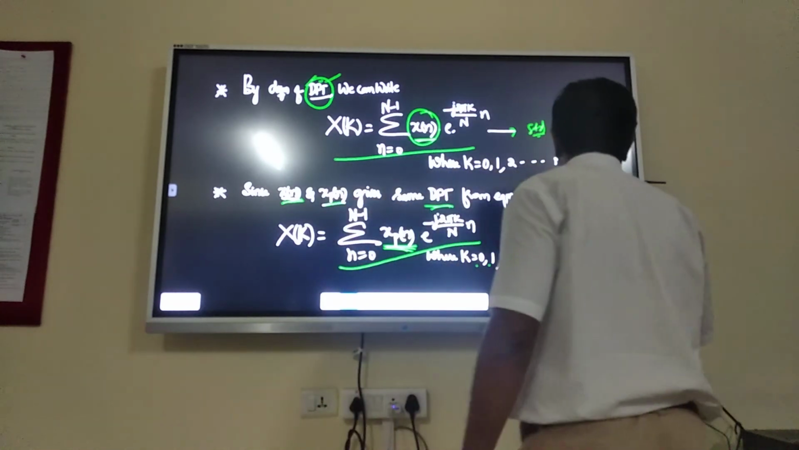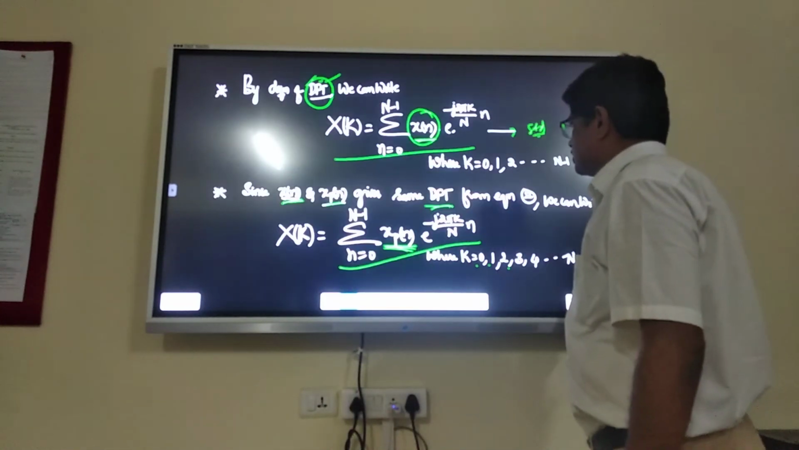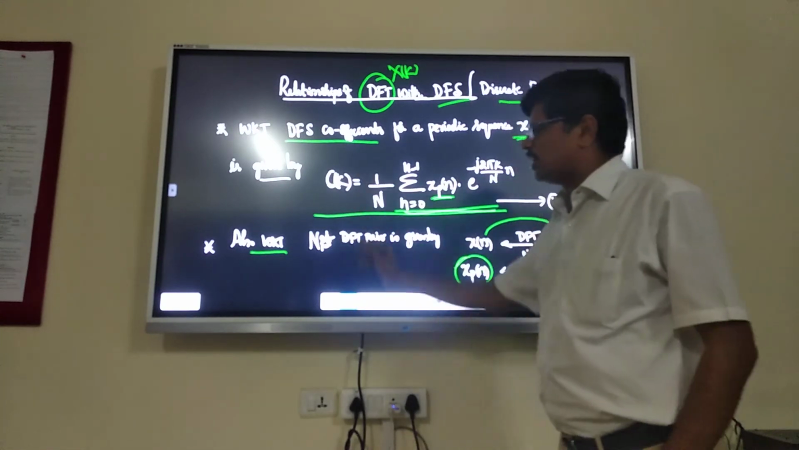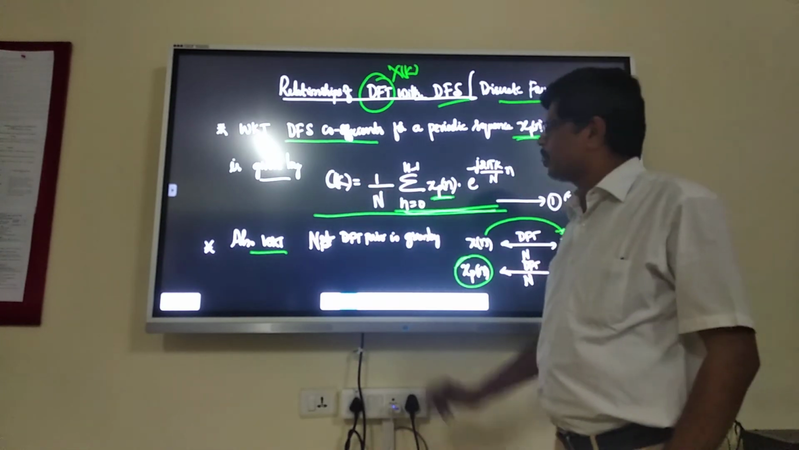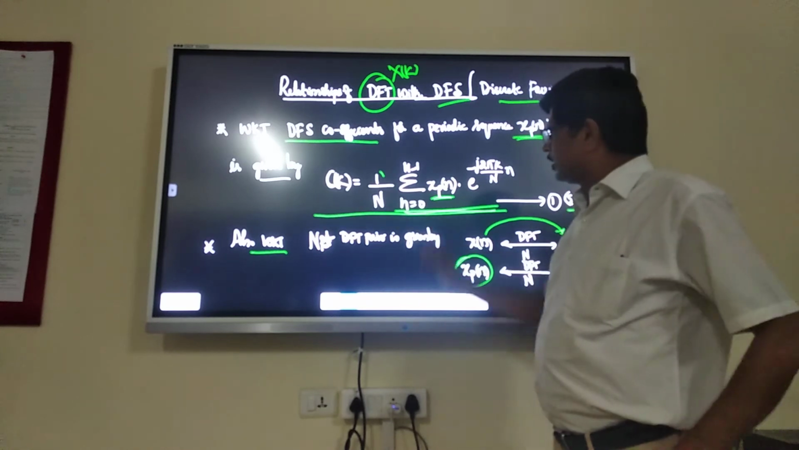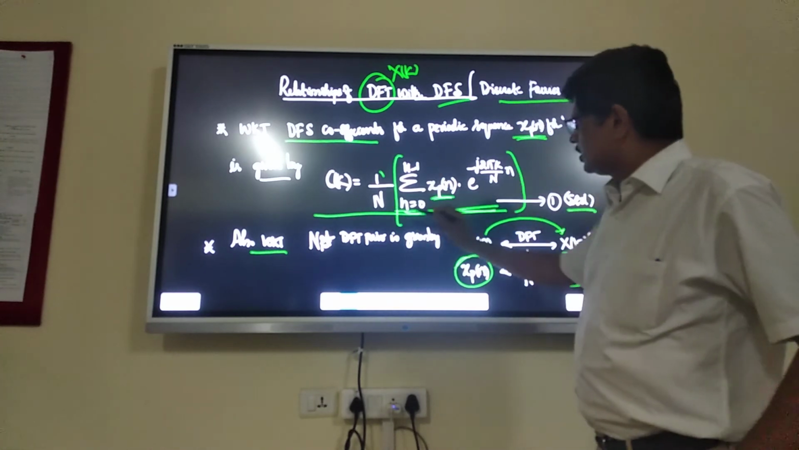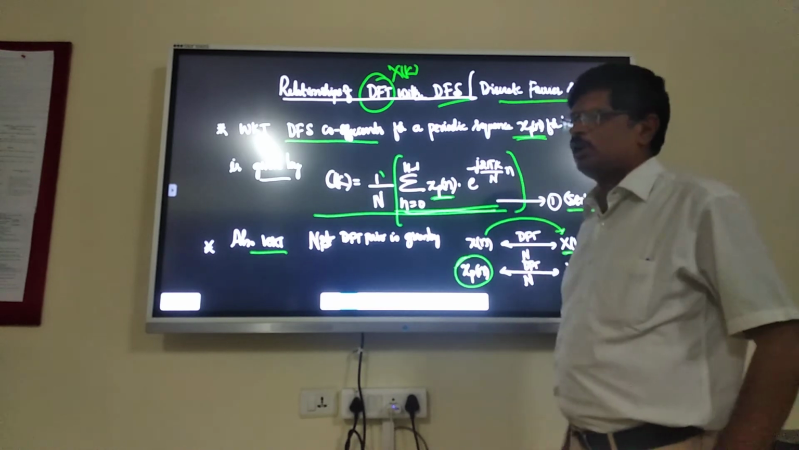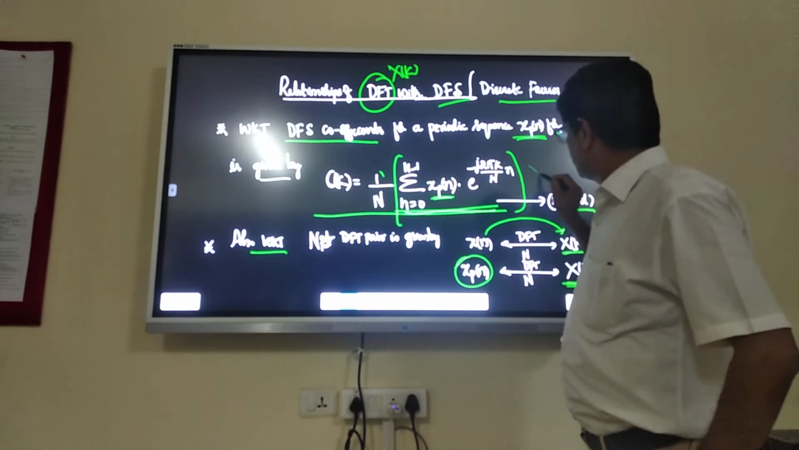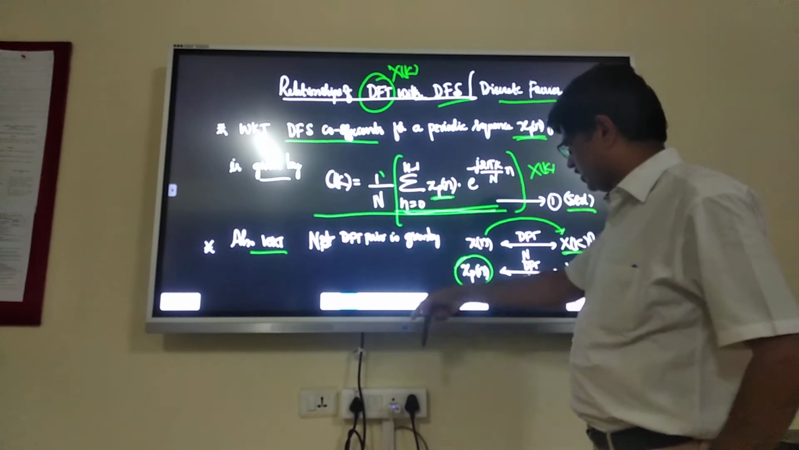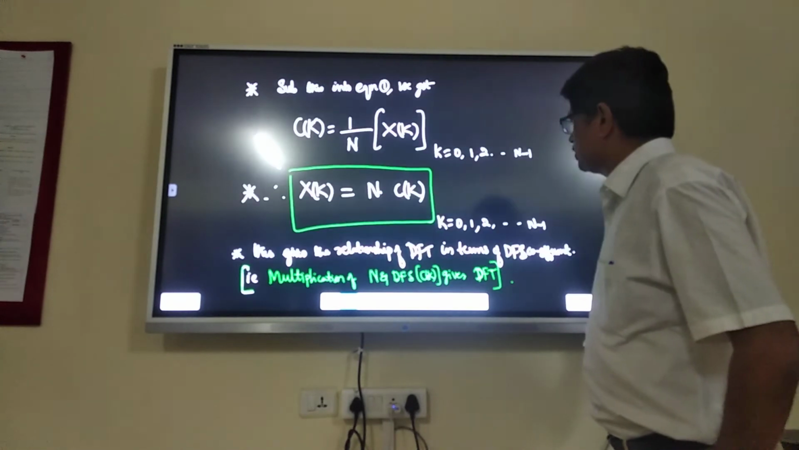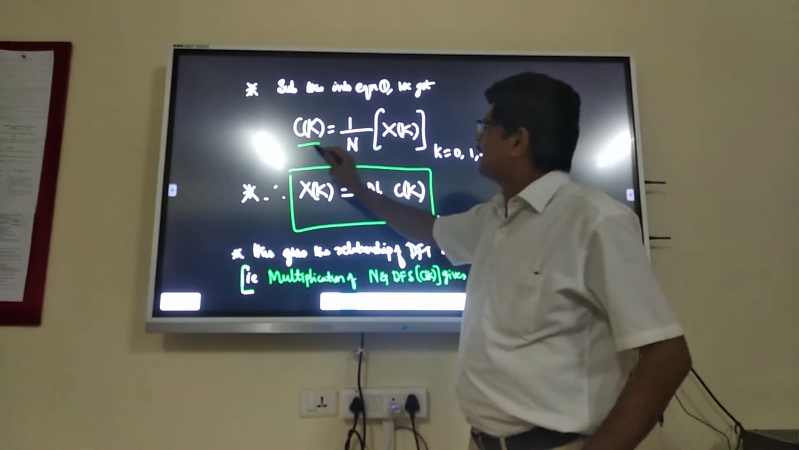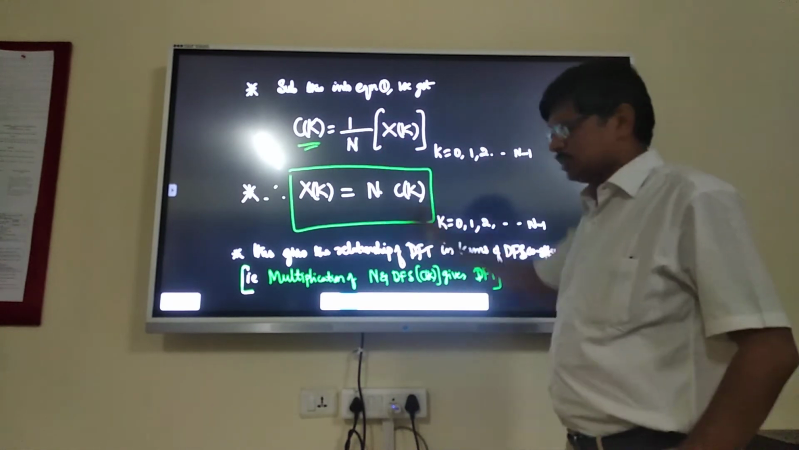Now go to equation 1. What does equation 1 say? The DFS coefficient standard equation says that C of k is equal to 1 by N into the whole thing, summation n equal to 0 to N minus 1 of xp of n e power minus j2 pi k by N into n, which is nothing but the DFT. Just now we have seen this, so when you substitute this into equation 1, the standard equation, you will get C of k.